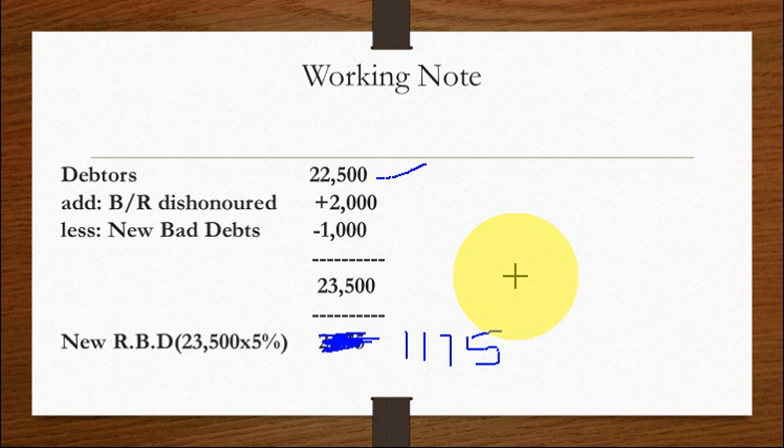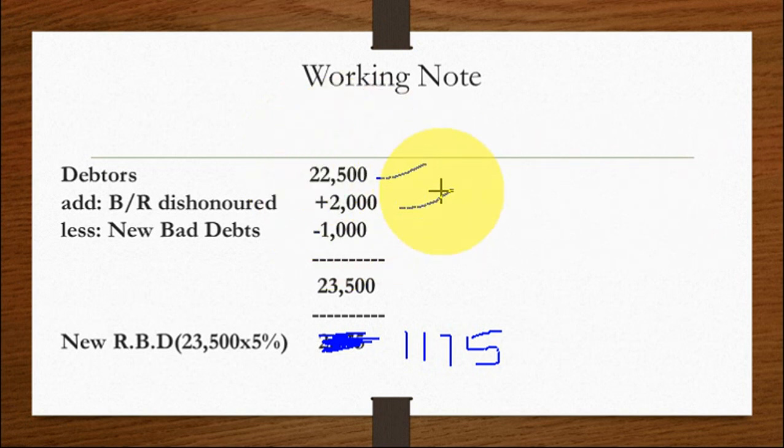That means what? From the bills receivable book, we have to erase his name and we have to write the debtor's name again, because that bill has got no validity at all. So the debtors' amount will increase because his name is added back to the debtors' book, right? So debtors add bills receivable dishonored. Always remember, when bills receivable is dishonored, you have to add it to the debtors. Okay.